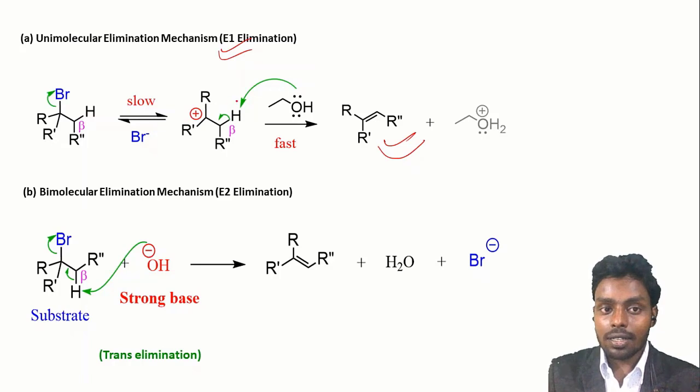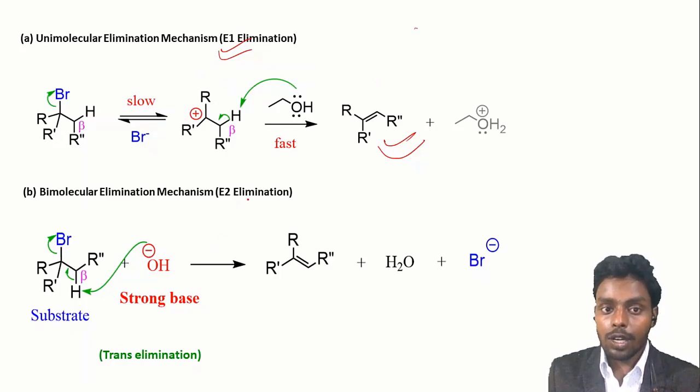So this reaction can be compared with the SN1 reaction because in the SN1 reaction the first step is basically formation of the carbocation, and in the second step the nucleophile attacks the system. So we can say that for E1 elimination this base should be a poor nucleophile. If this is a poor nucleophile, then it cannot attack the carbocation and it will attack this proton and form this type of alkene. So poor nucleophile and very good base are essential criteria for this elimination.